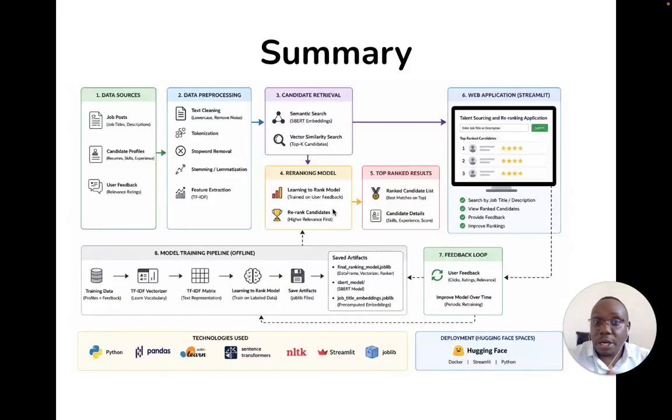So in summary, we have been able to build a full candidate ranking and sourcing application. You begin with the data sources, you process the data, you retrieve the candidates using SBERT embeddings, the best model that we found. You do some re-ranking using the human in the loop. Then you get your top ranked candidates, which can be visible on a web interface as we've shown, and you can later save your feedback and use it to continuously improve your ranking model.